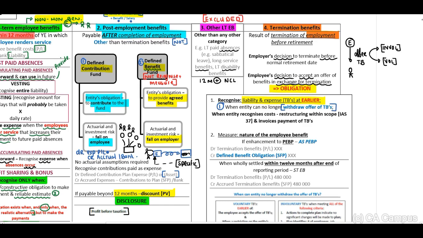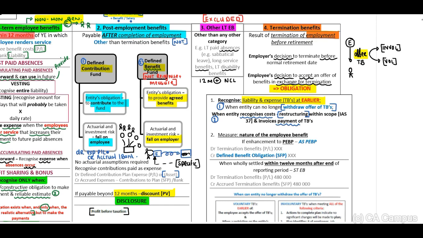Therefore, again, guys, remember, we've indicated that there has to be an offer to the employees. Now, we may only recognize the liability or expense at the earlier of when the entity can no longer withdraw the offer, or 2, when the entity recognizes cost relating to the restructuring within the scope of IAS 37 and invoices were paid. How do we measure the amount?